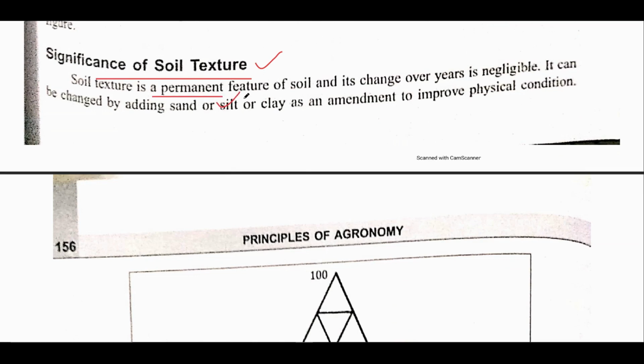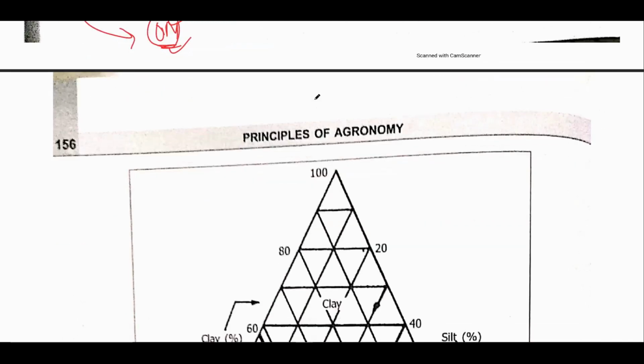See, soil texture is a permanent feature. Alright, this is very important. Soil texture is only influenced by organic matter. Do remember that soil texture can only be altered because of organic matter, and that too through millions of years, not in a day or two. Organic matter can influence the soil texture through thousands and millions of years. But basically in the long term, soil texture is a permanent feature.